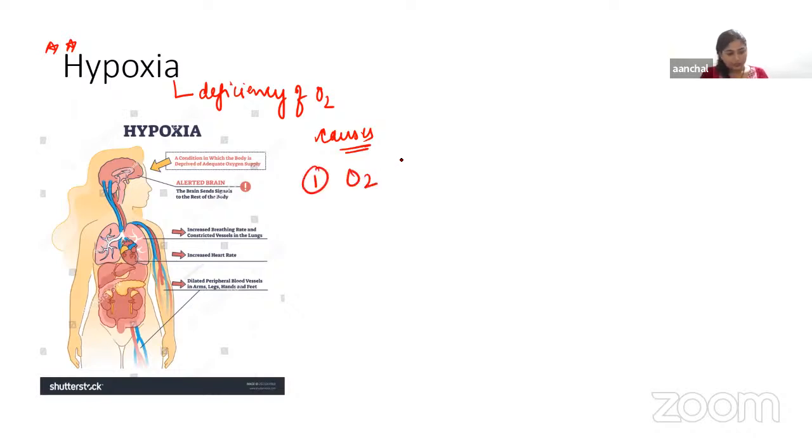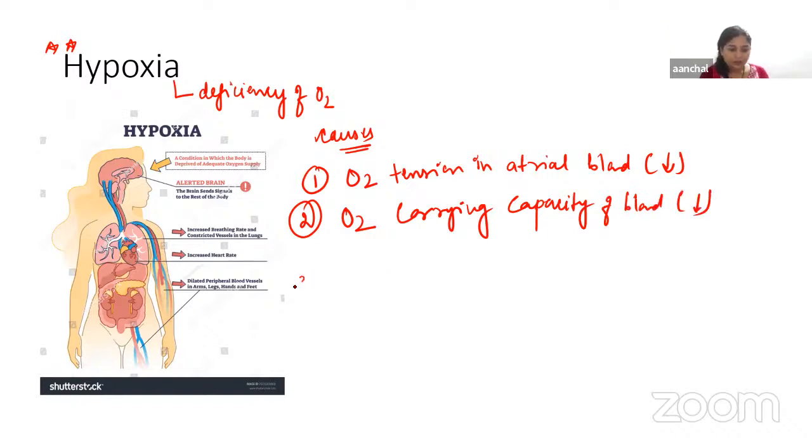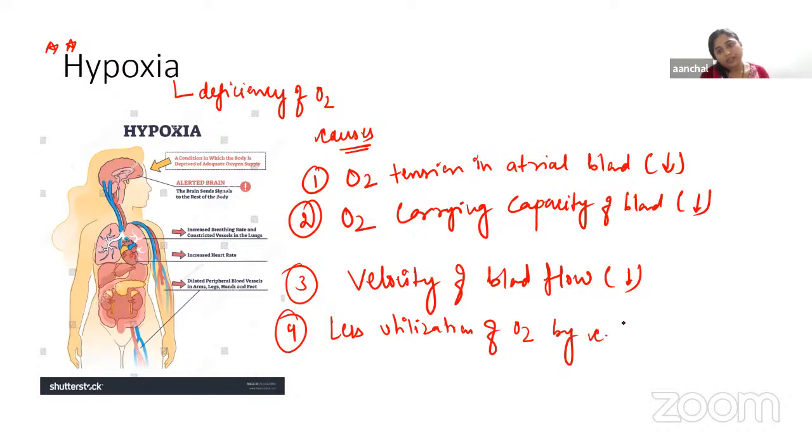Whenever there is reduced oxygen tension in arterial blood, whenever the oxygen carrying capacity of blood gets decreased, whenever the velocity of blood flow also gets decreased, and whenever there is less utilization of O2 by cells, right?